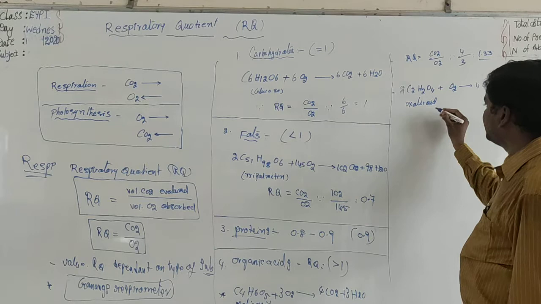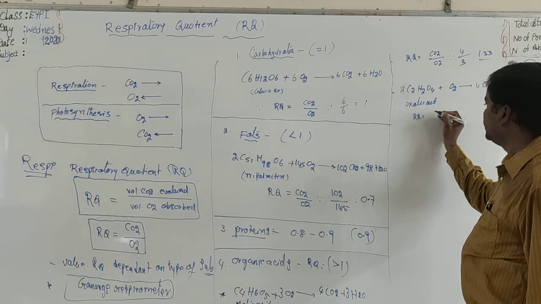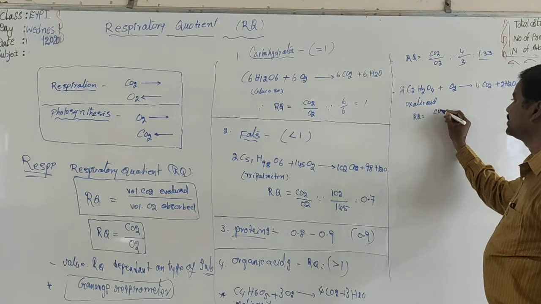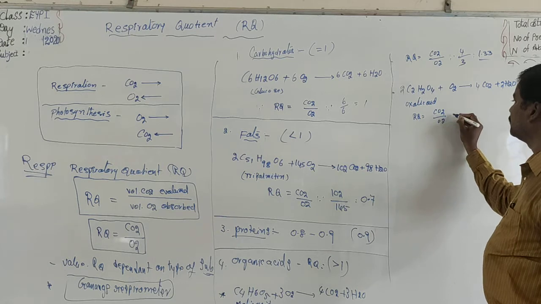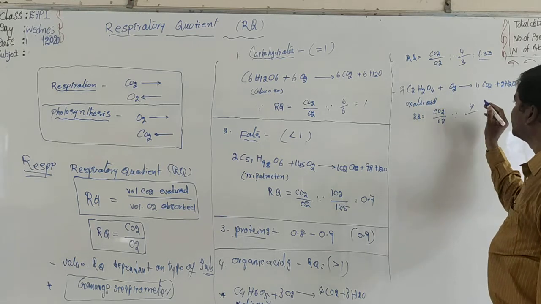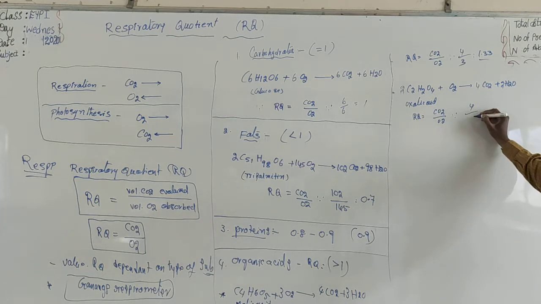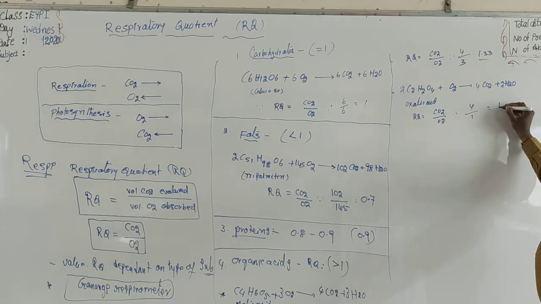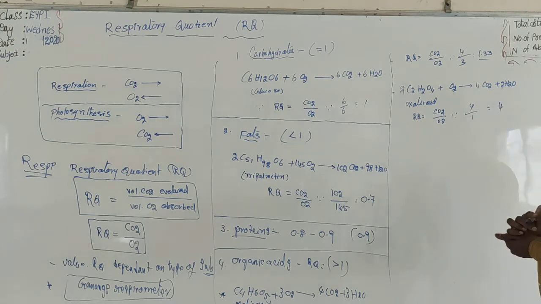This is the balanced equation. So, RQ value is equal to CO2 by O2. That is equal to CO2 4, O2 1, so 4 by 1 is equal to 4. RQ value for oxalic acid is 4, the highest.